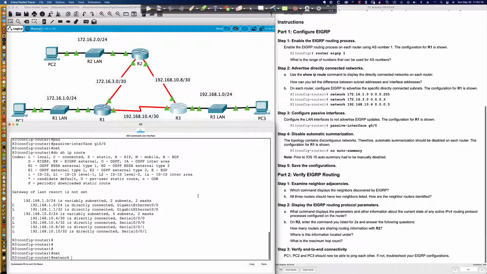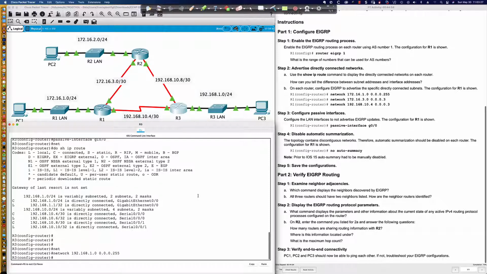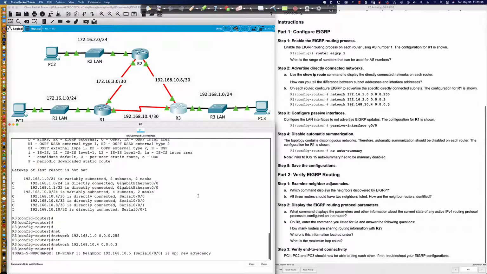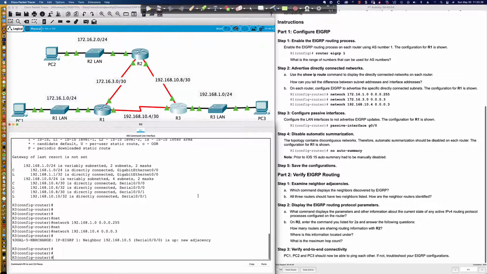And so the first is going to be 192.168.1.0, and this is the wildcard mask for a /24. And then we've got another, 192.168.10.4, which is a /30, and that's the associated wildcard mask. And you can see the adjacency is up there, and that's between router 1 and 3.